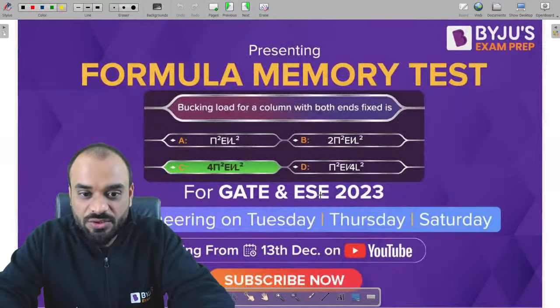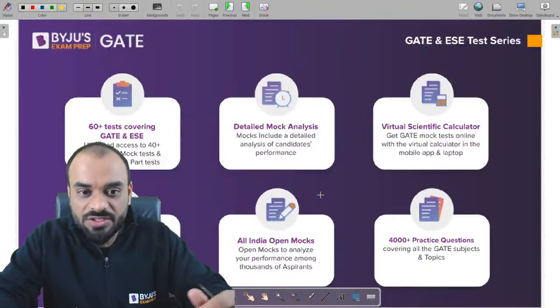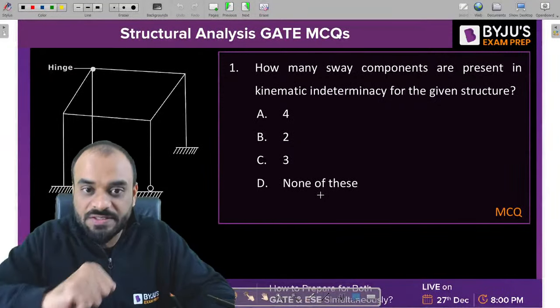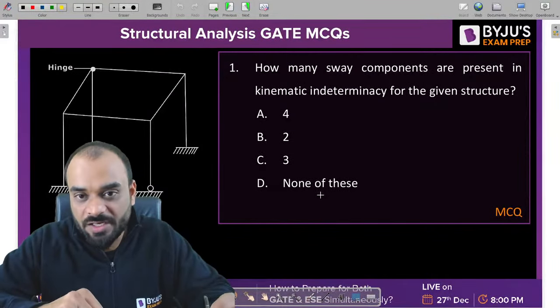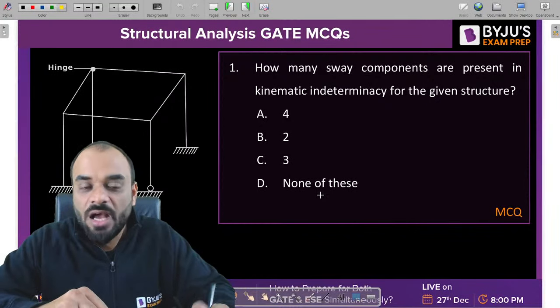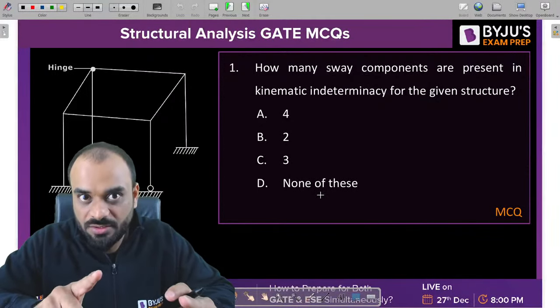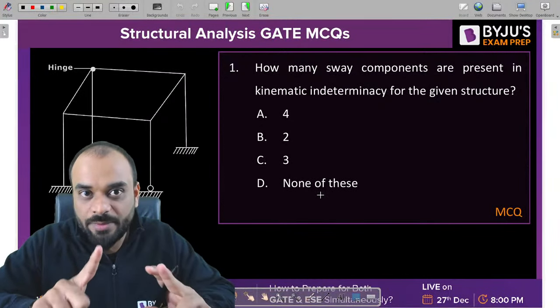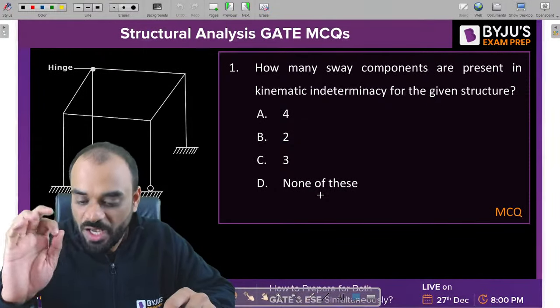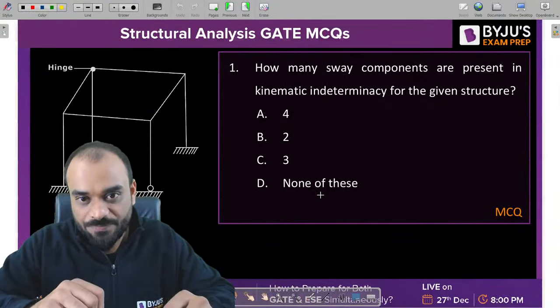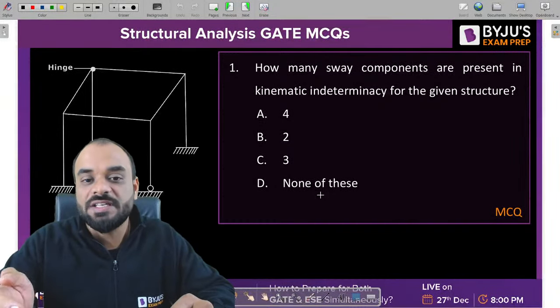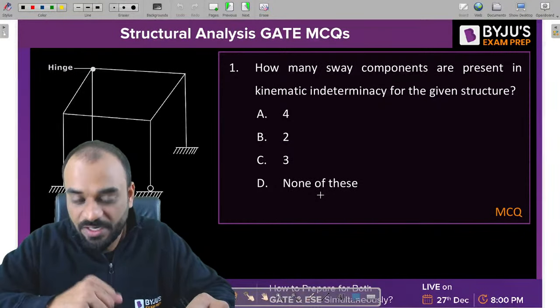Let's start our question number one, which is based upon kinematic indeterminacy. You need to tell me how many sway components, not the total kinematic indeterminacy. You have to just tell me how many sway components are there in this particular structure, which you have to consider as a kinematic indeterminacy part.